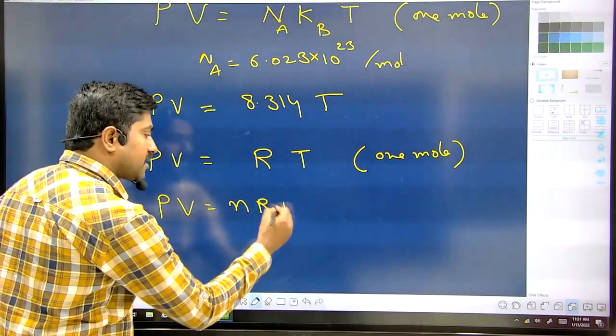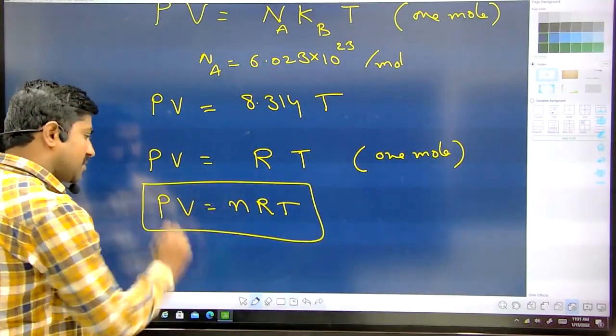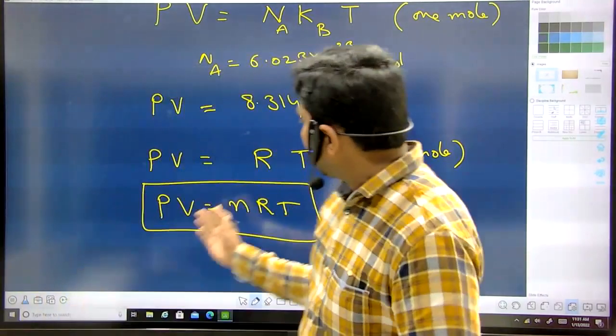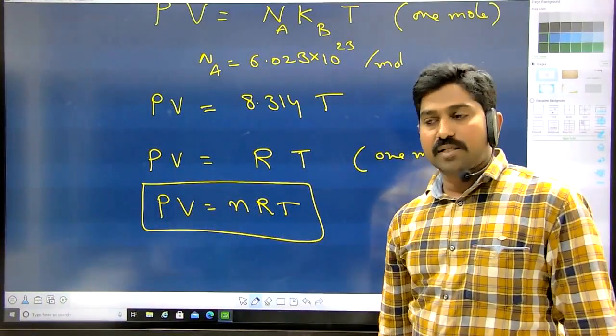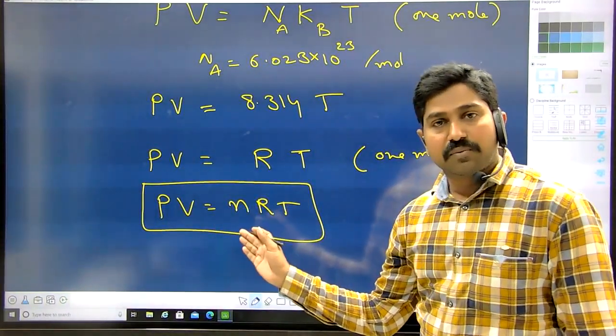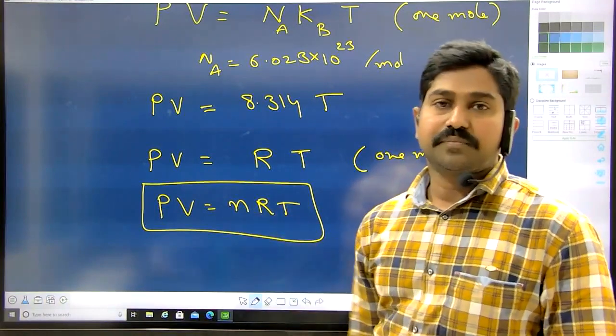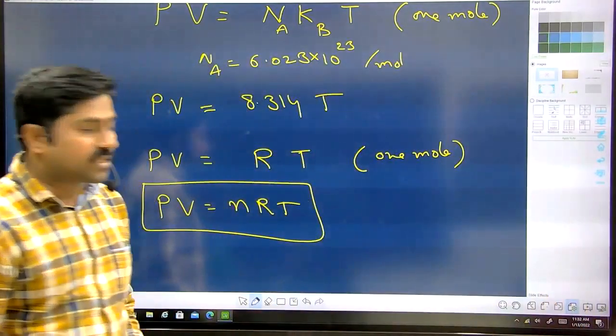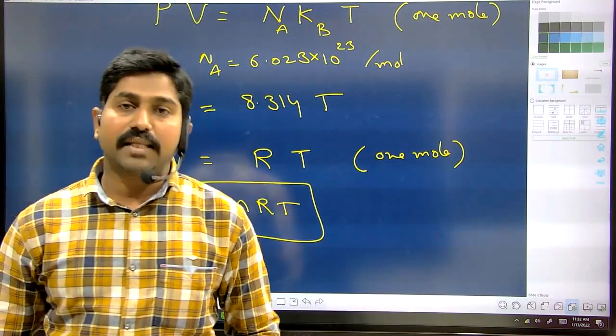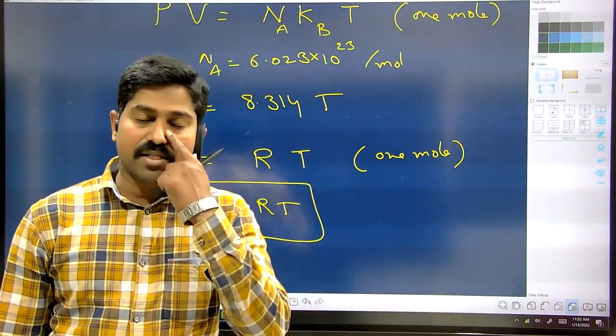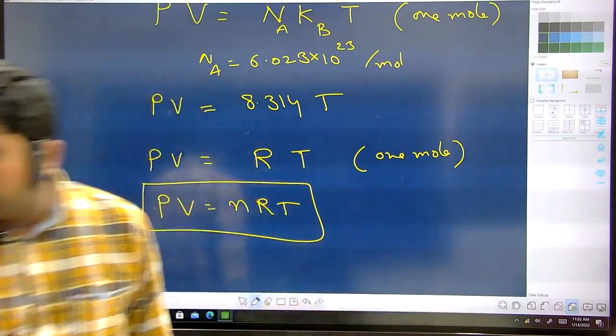So finally, the general equation for an ideal gas is PV equal to nRT. Okay. Now, when it comes to real gases, I will write here the equation which the real gases follow.